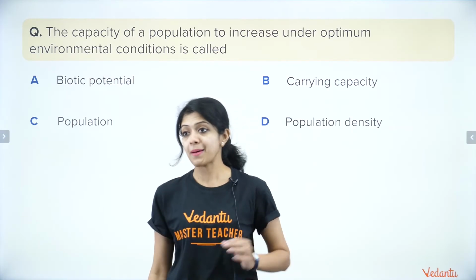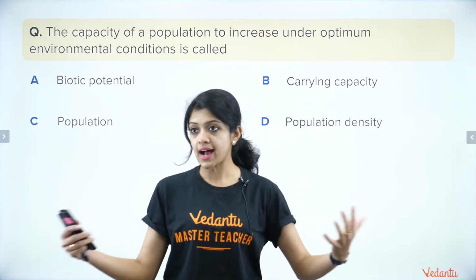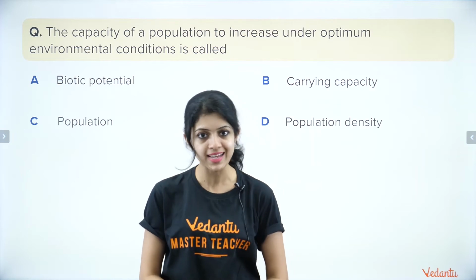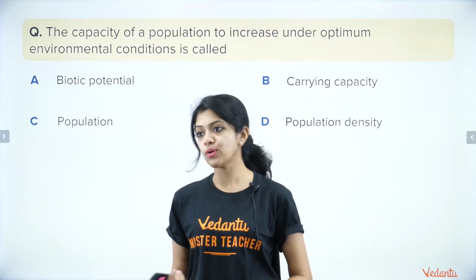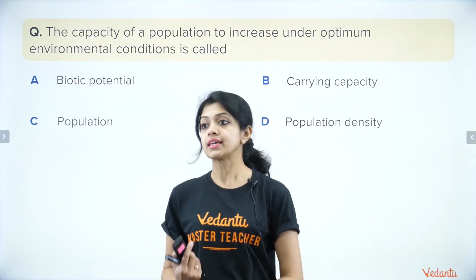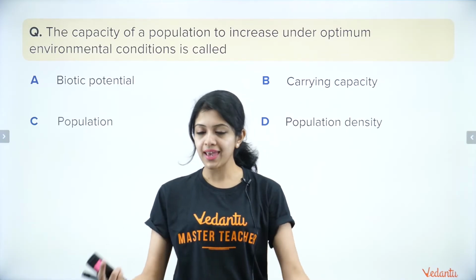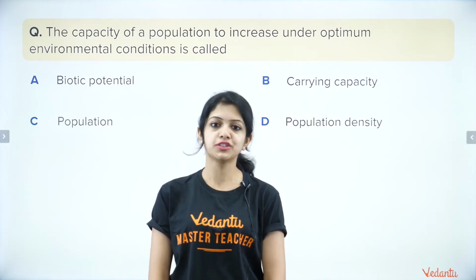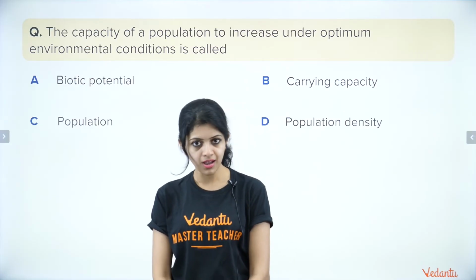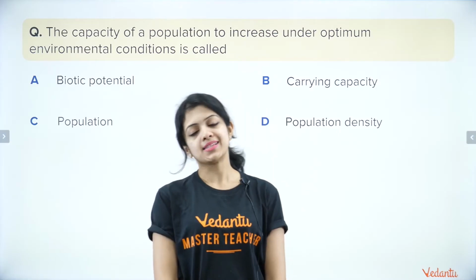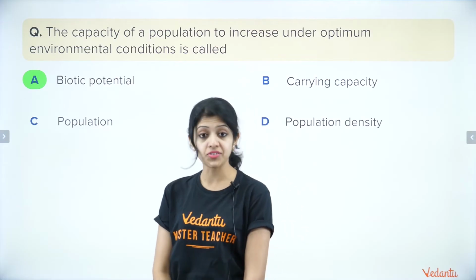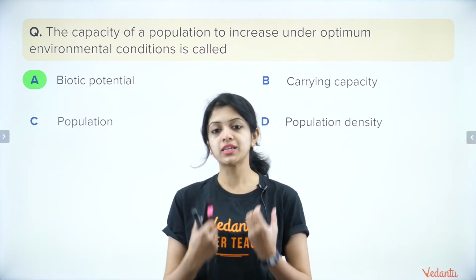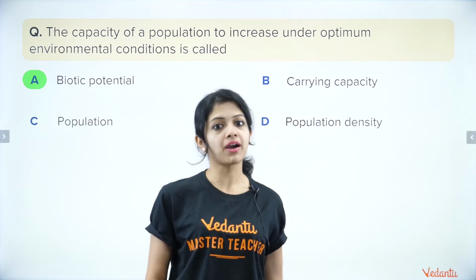Okay, and now it's time for a quiz. The first question: the capacity of a population to increase under optimum environmental conditions is called dash. Is it biotic potential, carrying capacity, population, or population density? The capacity of a population to increase under optimum environmental conditions. What is it? Yes, and your time ends in 3, 2, 1 and go. The answer is biotic potential. Potential, or the ability to increase under optimum environmental conditions.